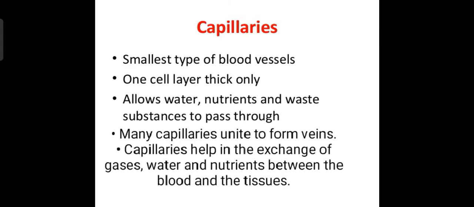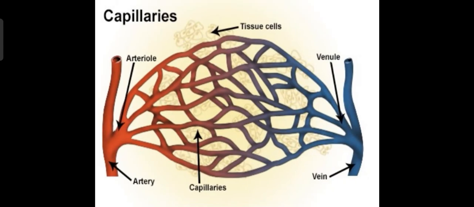It means they help. When they become small and spread out separately, they exchange gases, water and nutrients between the blood and the small tissues of the body parts. As you can see in the picture, the artery divides into capillaries and they again reunite and form a vein.